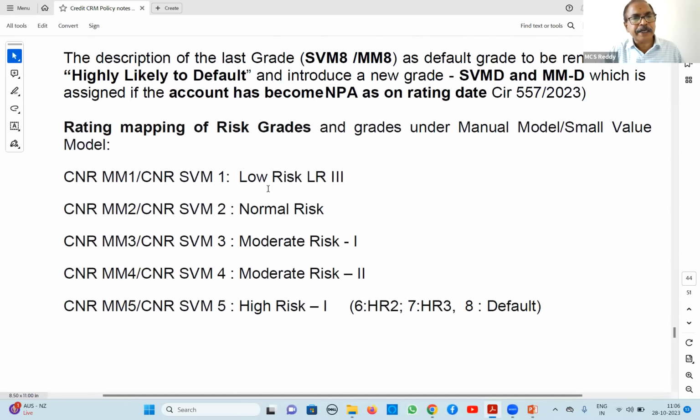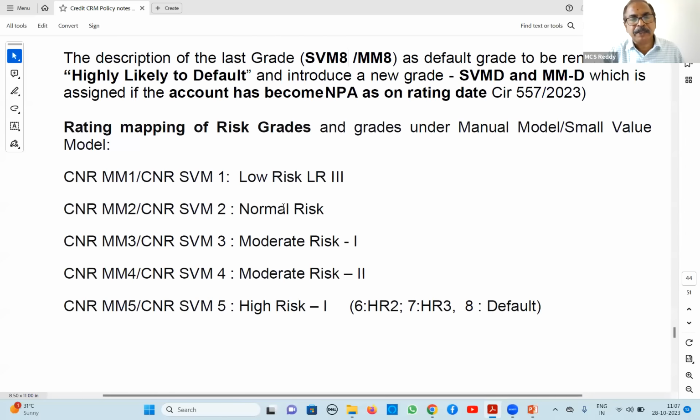Now, as I told you earlier, for rating 1, small value model 1 or manual model 1, it is LR3, low risk 3. Similarly, manual model 2 or small value model 2 is normal risk. If it comes to 3, it is moderate risk 1. If it comes 4, it is moderate risk 2. And if it comes 5, it is high risk 1. 6 is HR2, 7 is HR3, and 8 is default.